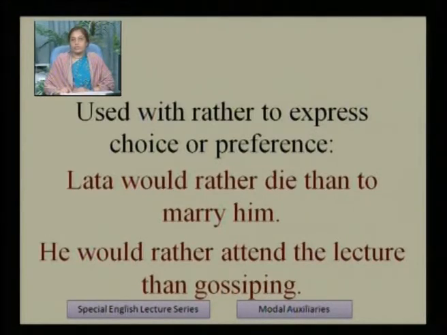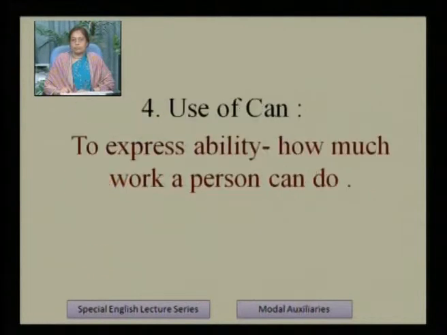So in these type of sentences, would is used. Use of can. Next modal verb is can. So we will see the uses of can, how can is used. Can is a well-known modal verb, especially when we have to show ability, to express ability, how much work a person can do, can perform. So in this type of circumstances, we have to use can.